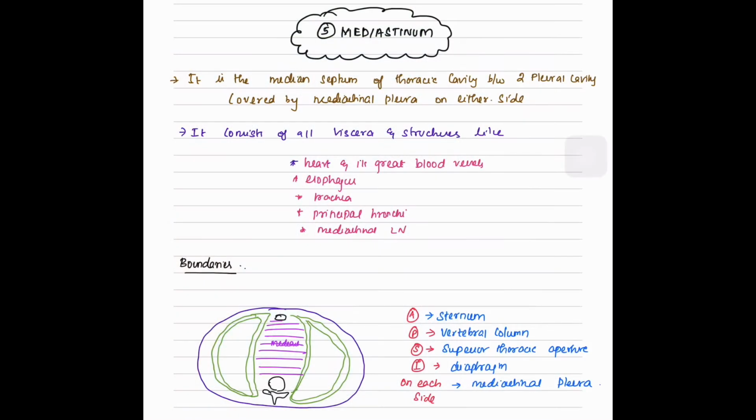Everyone, let's learn about mediastinum today. Mediastinum is the median septum of thoracic cavity between two pleural cavities covered by mediastinal pleura on either side. It consists of all viscera and structures like heart and its great blood vessels, esophagus, trachea, principal bronchi, and mediastinal lymph node. The boundaries of mediastinum: anteriorly by the sternum, posteriorly by the vertebral column, superiorly by the superior thoracic aperture, inferiorly by the diaphragm, on each side by the mediastinal pleura.